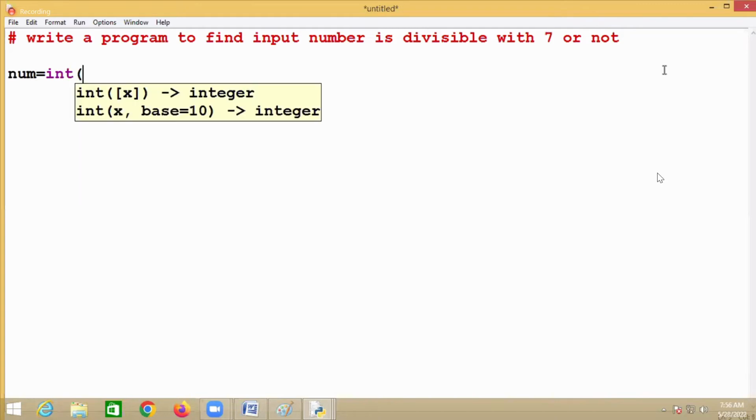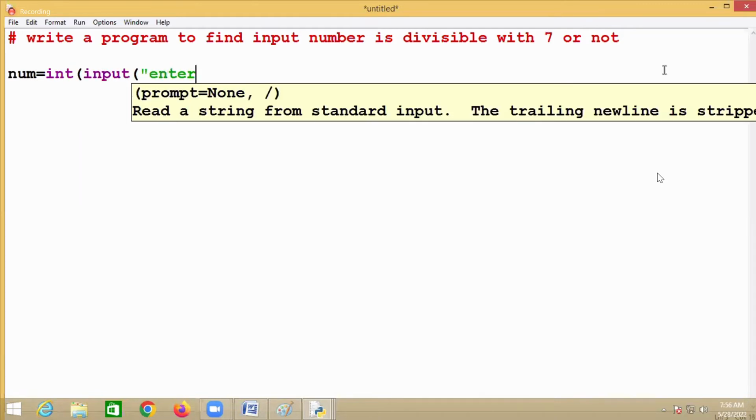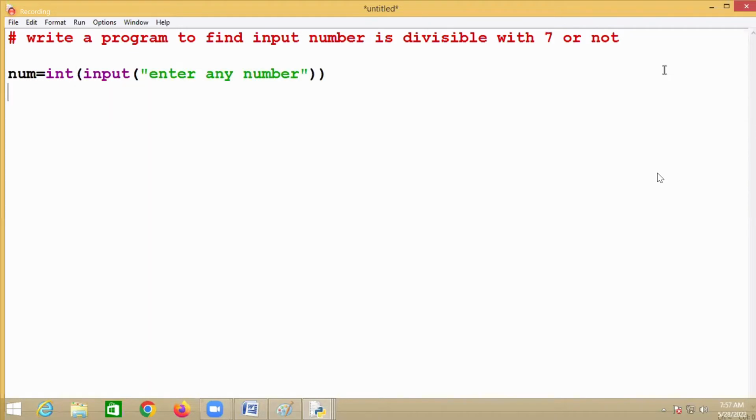So what is the input here? Input number. Enter any number. Here I have to check number mod 7. Suppose my number is 21. Is 21 divisible with 7 or not?